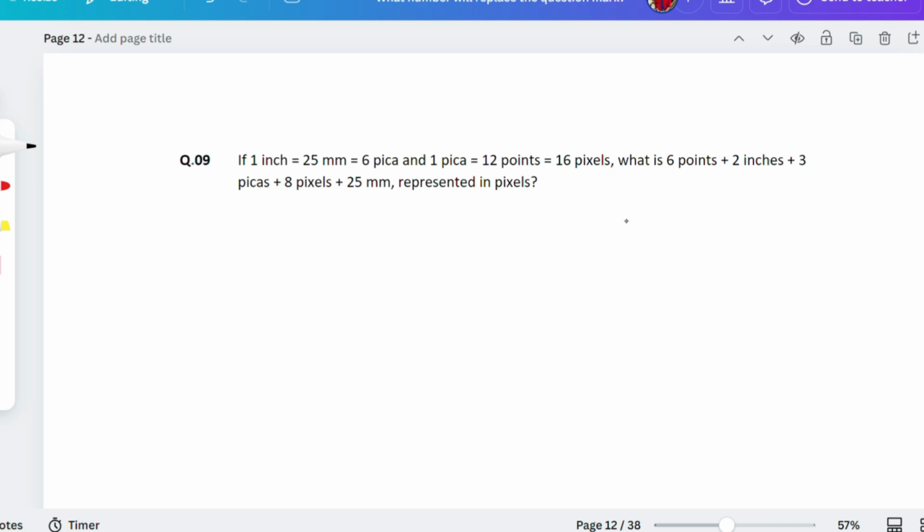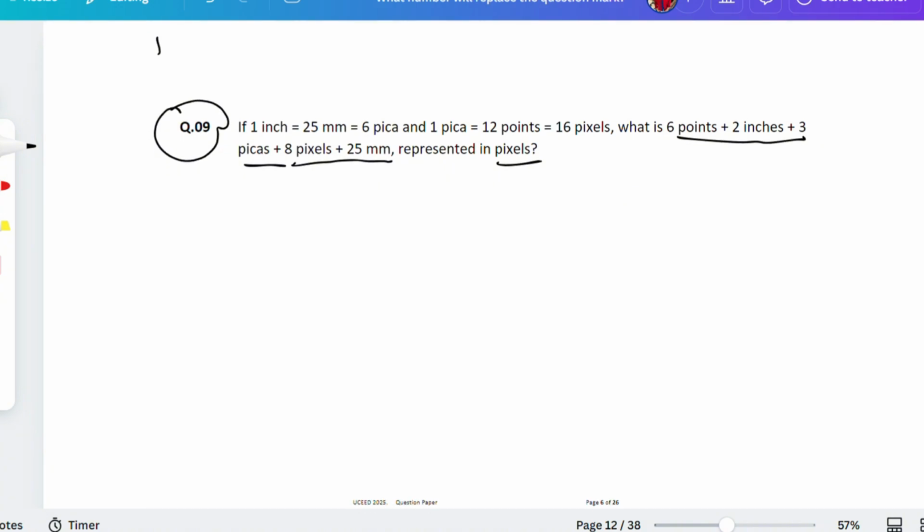Now see, in question number 9, what we can see is, first read it. 1 inch, 25 millimeter, 6 pica. 25 millimeter is equal to 6 pica. And then 1 pica is equal to 12 points, 12 points is equal to 16 pixels. What is 6 points, 2 inches, 3 picas, 8 pixels plus 25 millimeter represent in pixels? This is the question. So we have to write this one.